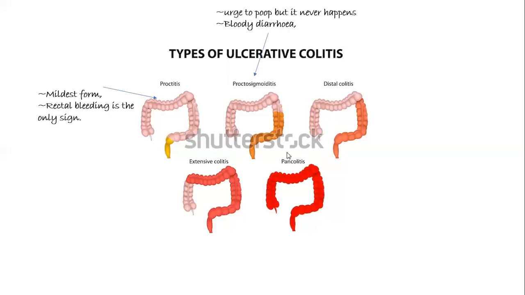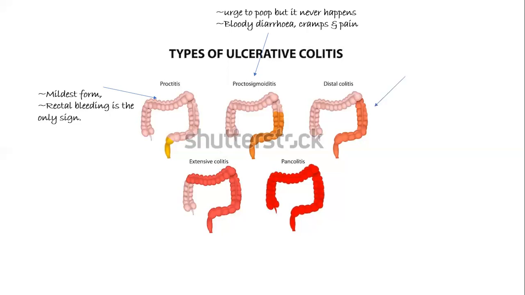Here the end part of the rectum as well as the half part of the sigmoid colon is inflamed. In this case, there is urge to poop, but it never happens. In these patients, you can observe bloody diarrhea. The patient suffers from cramps and pain.